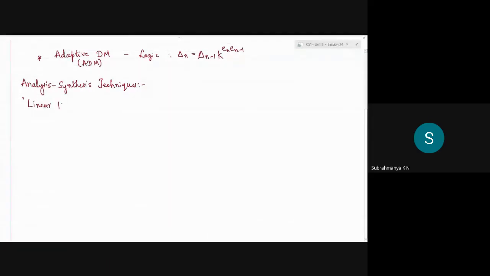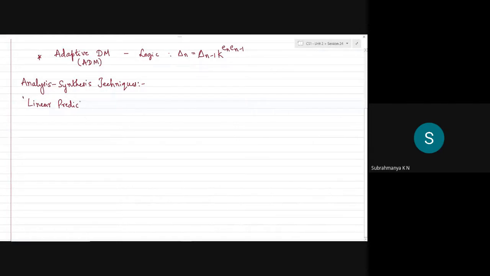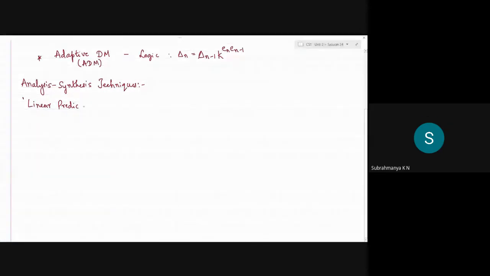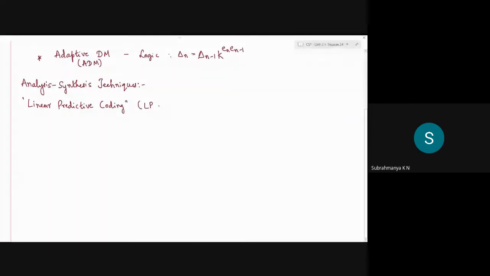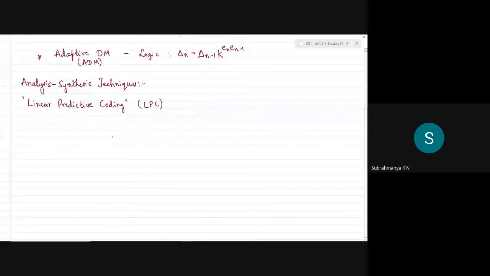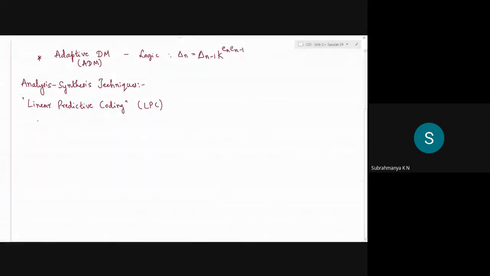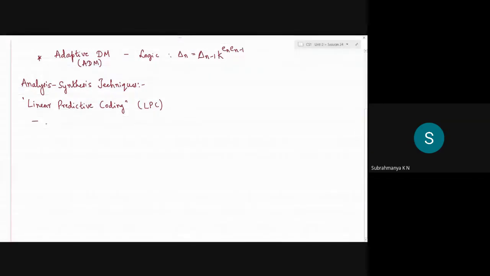That is a part of today's discussion, and in shorthand it is known as LPC. This method is based on the model of the mechanism that produces the waveform. This is not with respect to the waveform or the actual information of the message signal. This actually builds a mathematical model which is more robust.